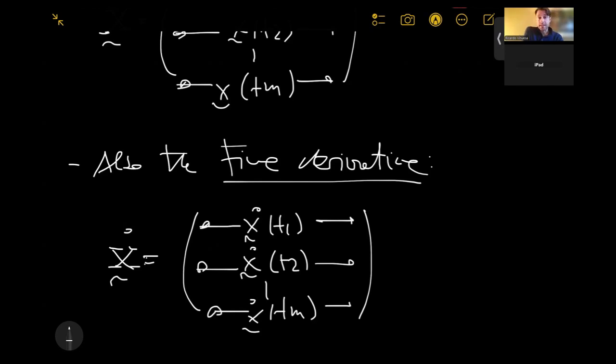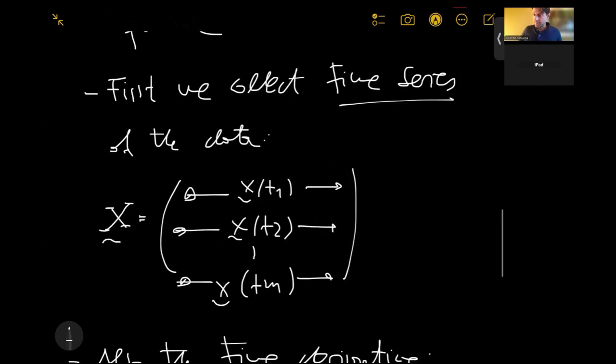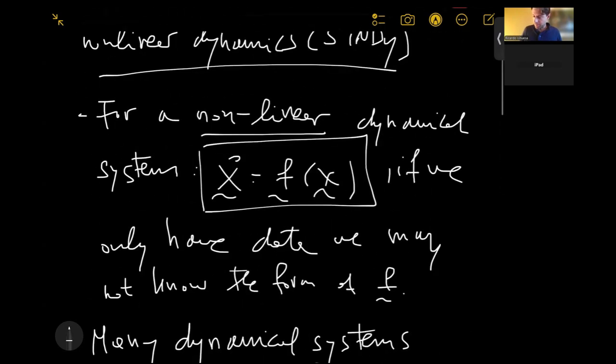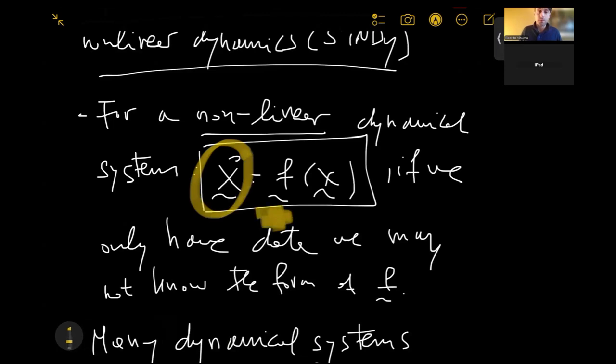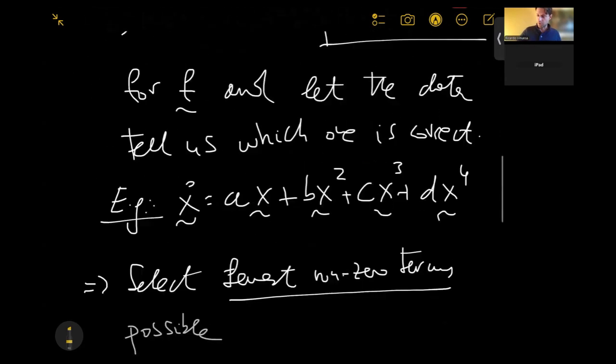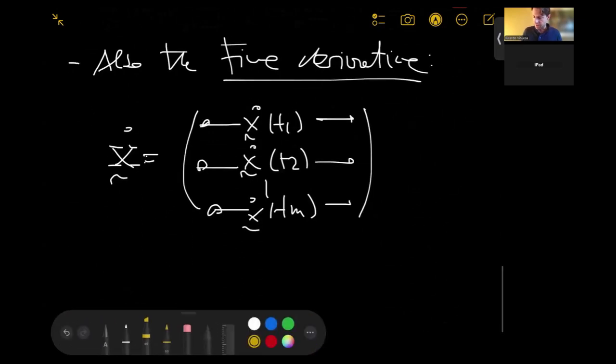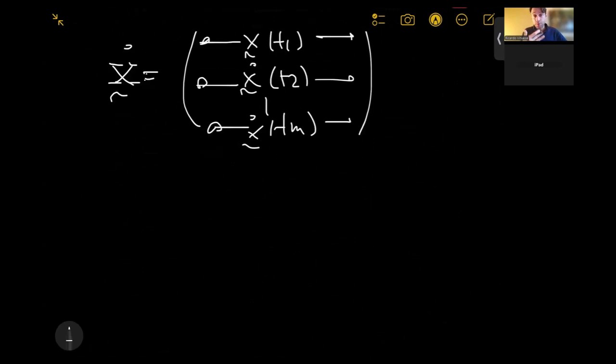Now the next step, now we have the data, right? And remember our system looks like this if we go up, right? So our system is going to be X dot, which is some unknown function of X, of the state of the system. Now we need to find, well, what happens with f. So we're going to build a library of candidate terms to basically form the functional distribution of this f over here. So we're going to build a dictionary, a possible library of terms, which we're going to distribute as follows.